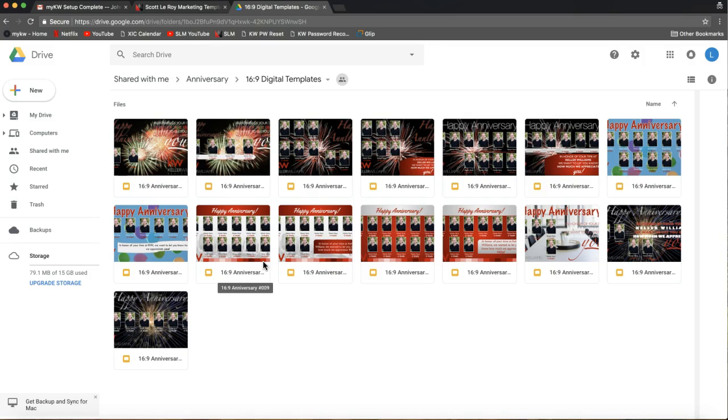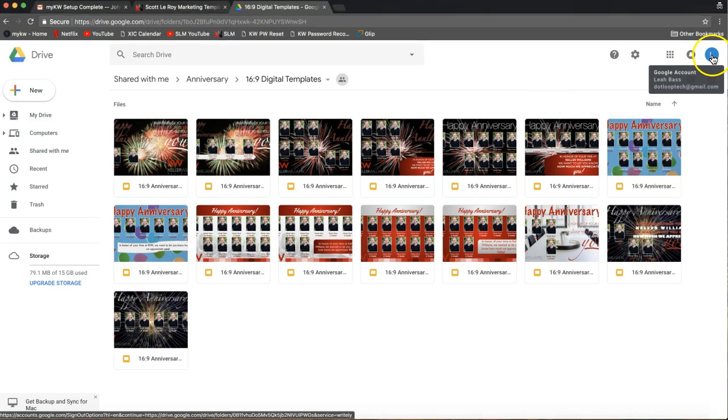Now the first big thing that you need to know in order to utilize our templates, and this is of course the same for your agents, is first step is you would need to be logged into your Google account, so your Gmail account. Now all of your agents and all of your staff, of course, have a KW Gmail account. So your kw.com email address is a Google account. So the first step would just be to make sure that you're logged into gmail.com or Google. And I can tell that I'm logged in because I can see my initial on the very top right here. So I know I'm logged into my account here.